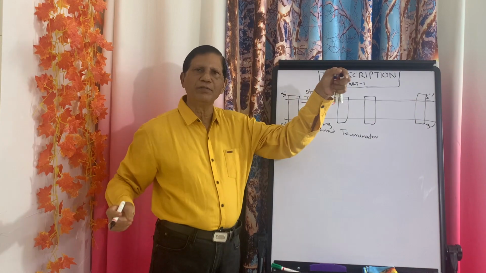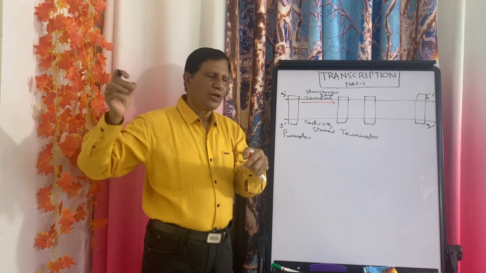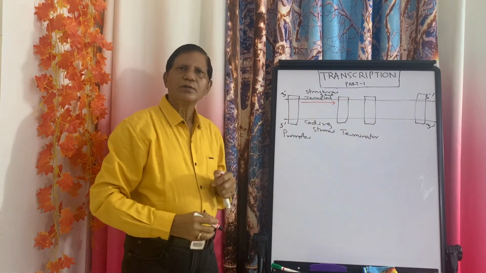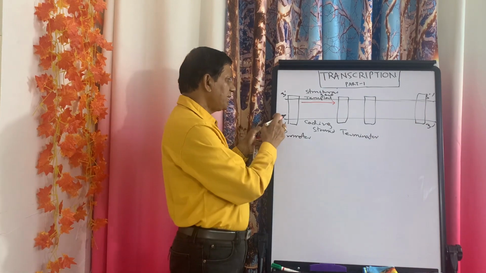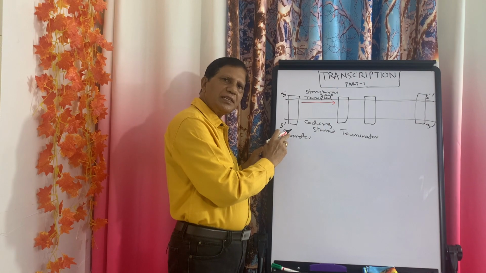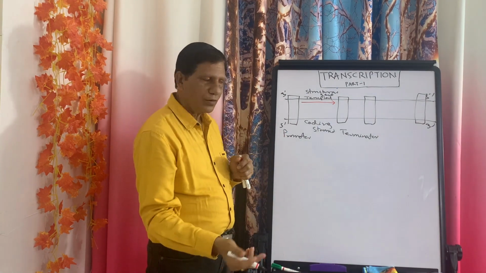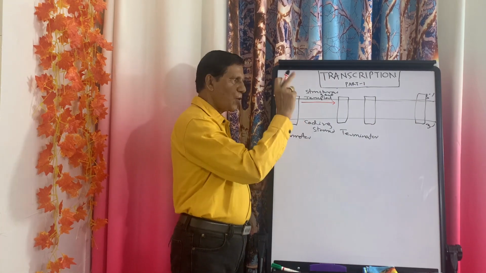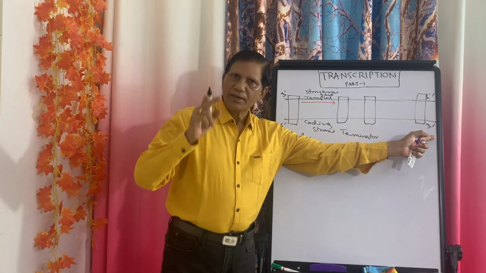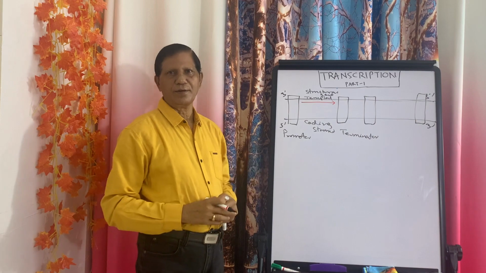Just like you think of a river. From upstream it is moving to the downstream and toward the ocean. So in the same way, from the 5' it is running to 3'. That means this is the upside, that is downside. That means the promoter always lies in the 5' upstream of the coding strand, while the terminator lies in the 3' downstream of the coding strand. This is very important.